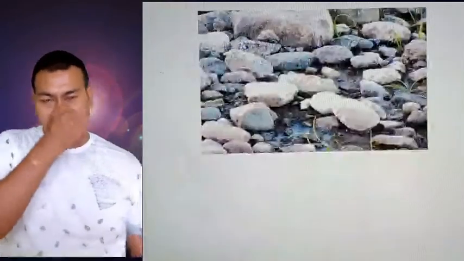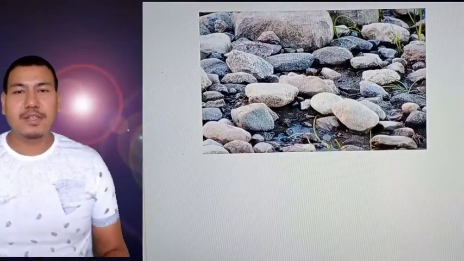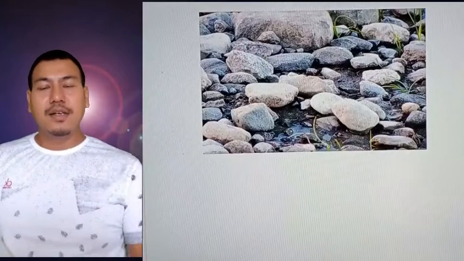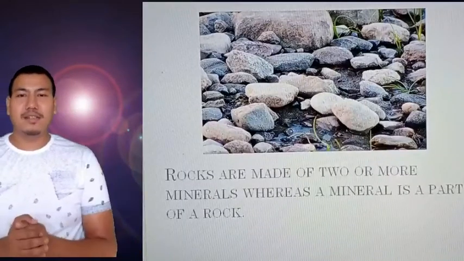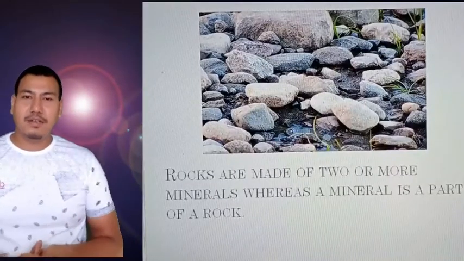Okay, now what do we see here in this image? Obviously all of you know that this is an image of a rock. Okay, now have you ever imagined that rocks are made up of two or more minerals, where a mineral is a part of a rock?